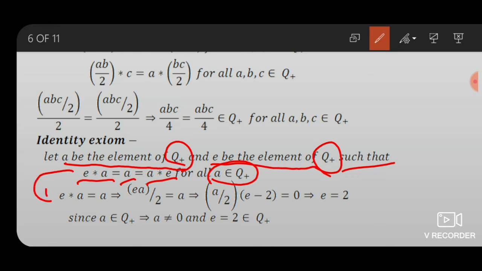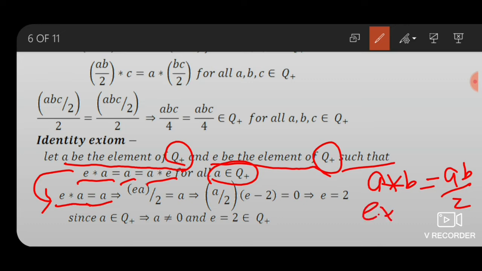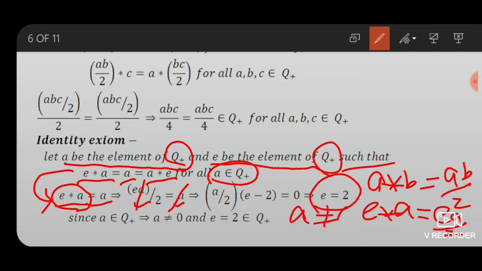Now we take E star A equals A. By the question, A star B equals AB by 2, then E star A equals EA by 2. This can be written as EA by 2 equals A, cancel A, then E equals 2, where A does not equal 0.